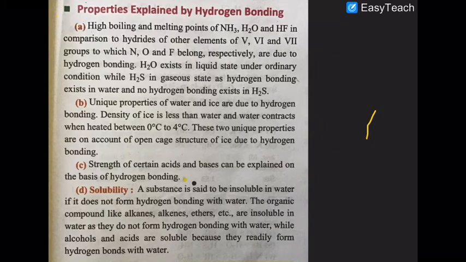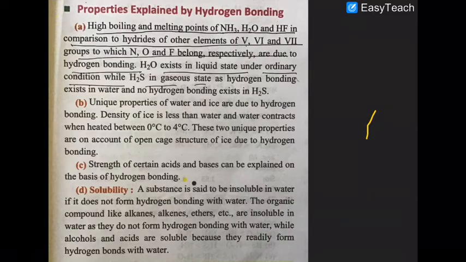Now, properties explained due to hydrogen bonding. That is very, very important. Look at that: high boiling point of ammonia, water and HF in comparison to hydrides of their respective periods. Because nitrogen belongs to group 5, oxygen to 6 and fluorine to 7. Among all the hydrides, all three of them have higher boiling points. Why? This is due to hydrogen bonding. Water exists as a liquid while the others exist as gases.